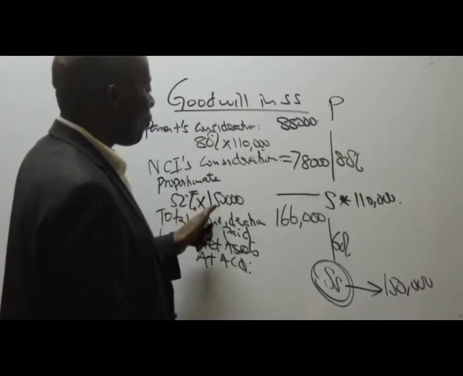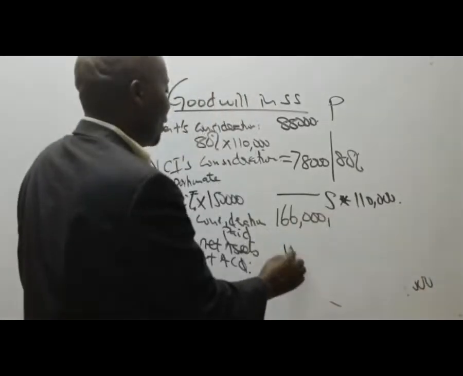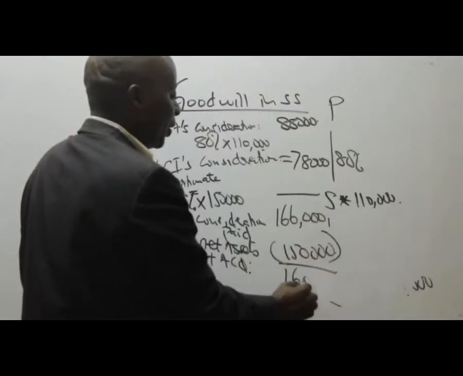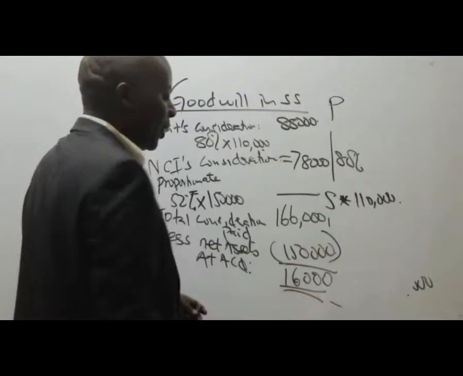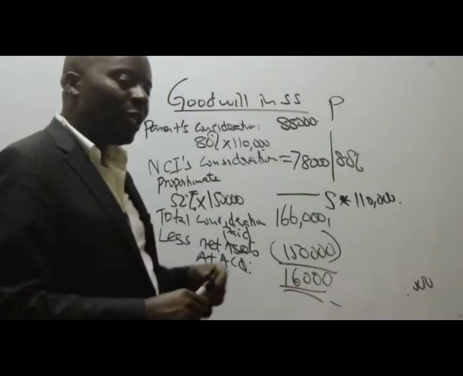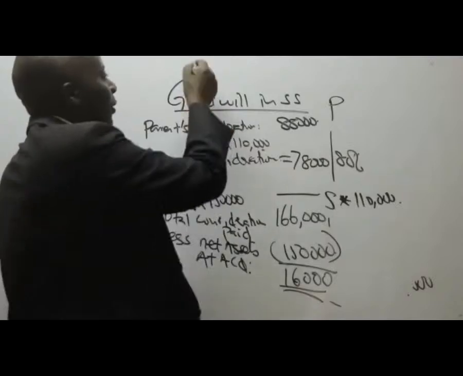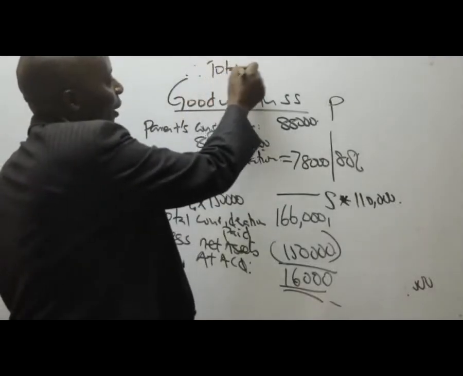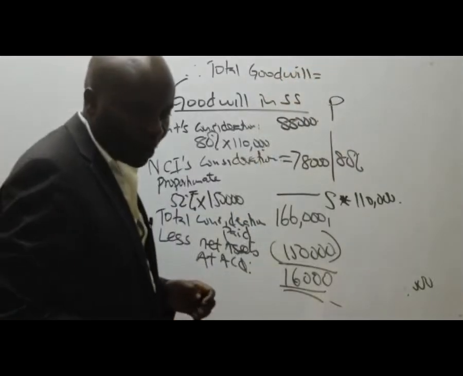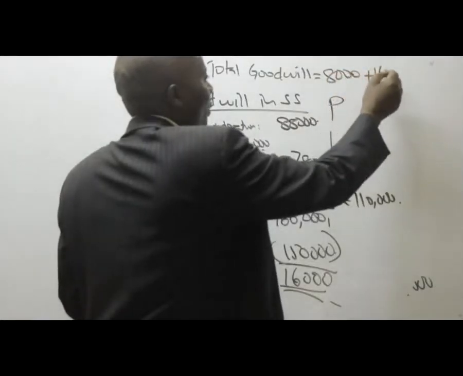You gave me a figure of 150,000. So please go ahead and subtract to give me the goodwill. So the goodwill will be equal to 16,000. And therefore, the total goodwill which I'll take to my group statement of financial position will be the sum of the two. Therefore, the total goodwill will be equal to 8,000 plus 16,000.